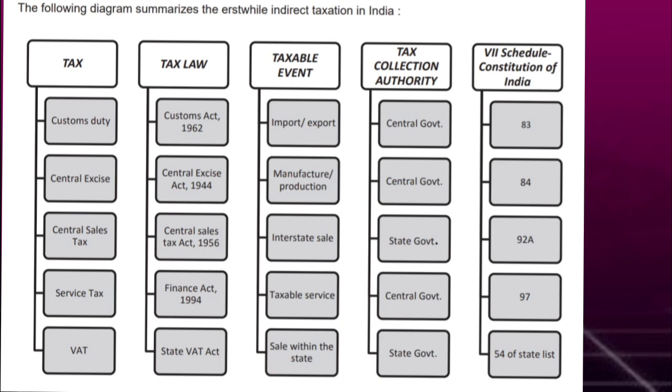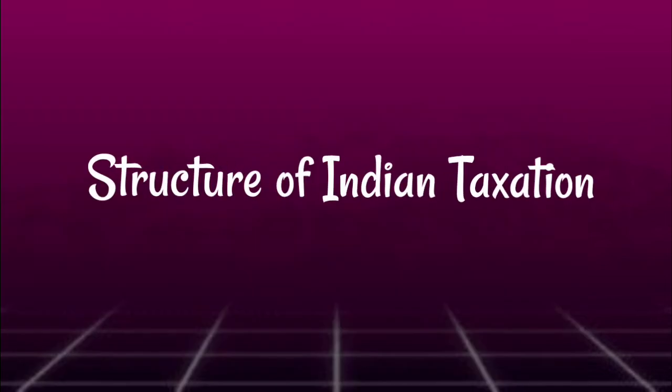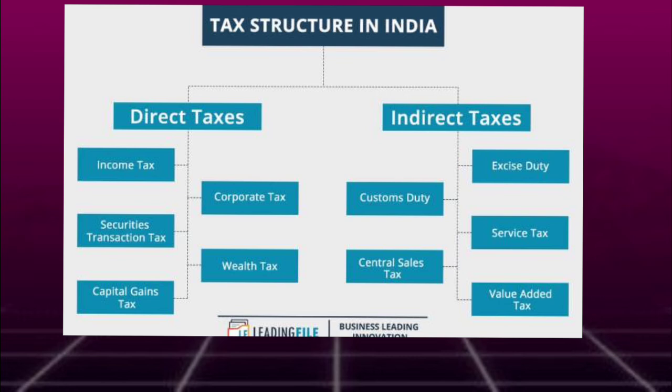So this was the pre-GST era, the different tax systems, or history of the indirect tax system in India. Now let us see the structure of the Indian taxation system. Before implementation of GST, there were two types of tax. You all know them: direct and indirect tax.